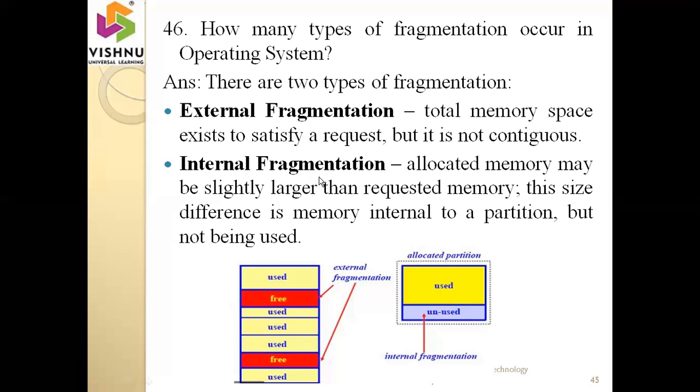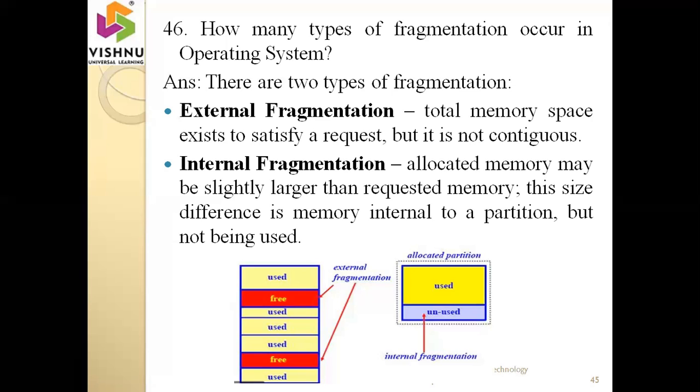Internal fragmentation means allocated memory may be slightly larger than requested memory. For example, I requested 1 GB memory, but I stored only 800 MB of data. But what about the remaining 200 MB? The 200 MB will be lost. Why? Because the 200 MB memory space is wasted. Sir, is it possible to store 200 MB with another file? No, it will not be possible.